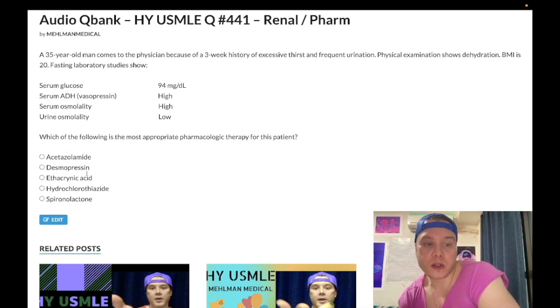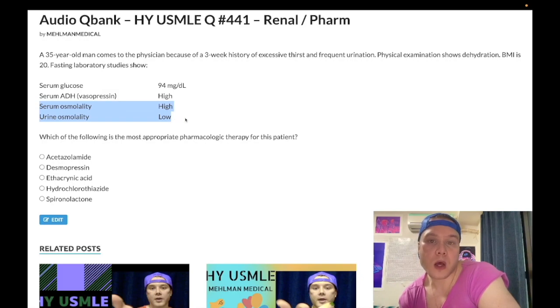Choice B, desmopressin, wrong answer. But this is a high yield drug in general when we contemplate diabetes insipidus. Now, let's say I did not tell you the ADH is high here. Okay, ignore that. And we only look at the serum osmolality and urine osmolality. Well, this looks like diabetes insipidus. Okay.